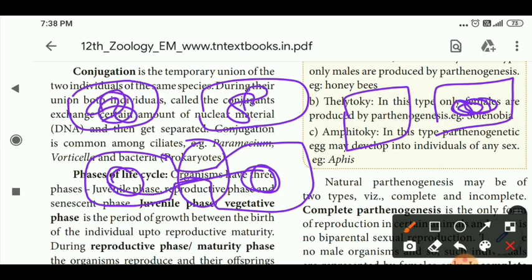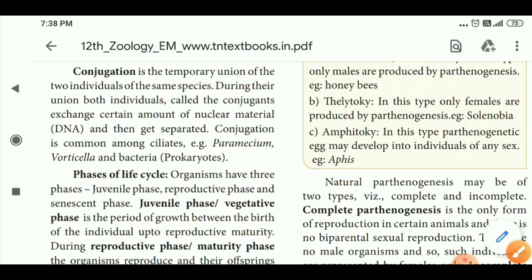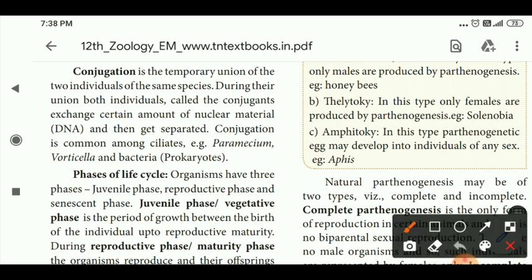Now we learn the theory. Conjugation is nothing but a temporary union of two individuals. During this, a conjugation tube is formed in between them. Only a certain amount of nuclear material is exchanged, and afterwards they separate.